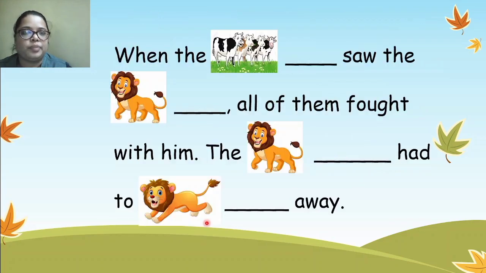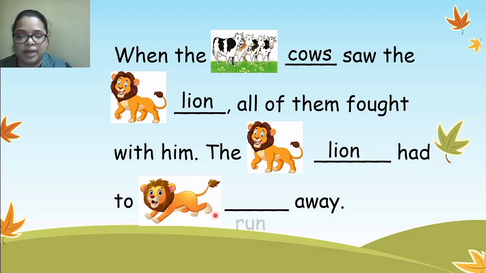Okay. Now when the dash saw the dash. So what is here? Word cows. When the cows saw the lion, very good, saw the lion, all of them fought with him. What word will come? Lion, very good. What is the action the lion is doing? Run away. The lion had to run away. So when the cows saw the lion, all of them fought with him. The lion had to run away.